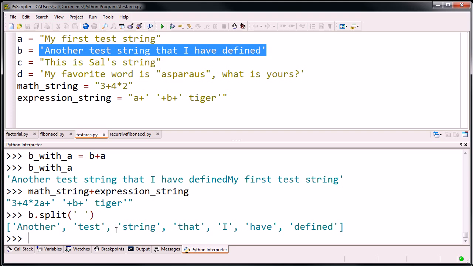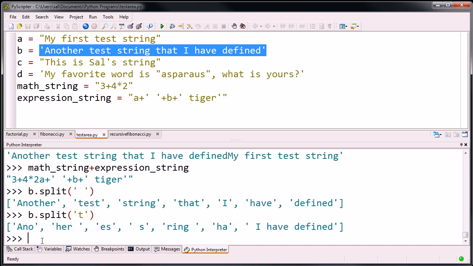But I want to show you it doesn't have to be split just where you have a space. You could say B dot split and split whenever there's a T. So you can split on the T, and this will give you some bizarre looking thing. Notice, every time there was a T, it split the string there, and it put whatever was on each side of those T's into a separate element in this list over here.